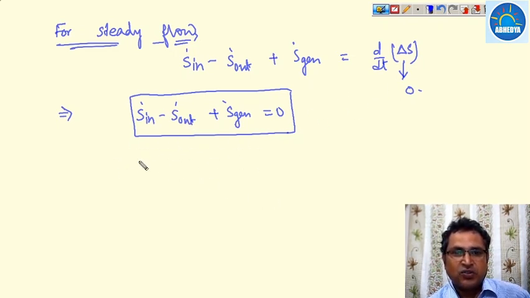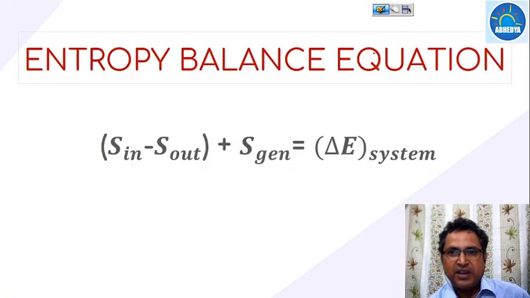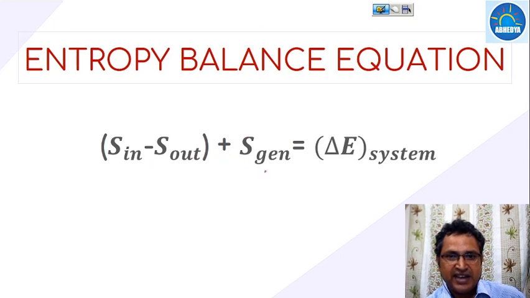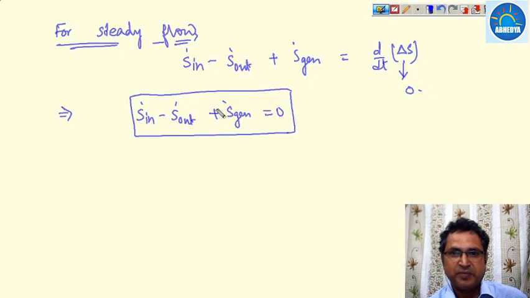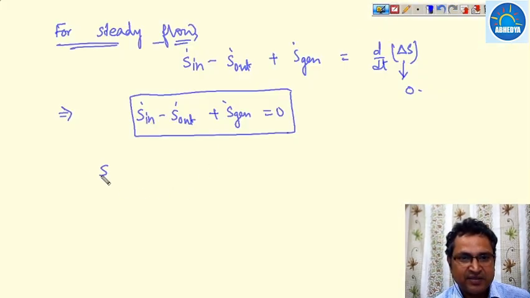From the entropy balance equation, S in minus S out plus S generation is equal to delta S system, that we have already discussed. Now this is S in minus S out, and this is the S generation. We know that for an irreversible path, S generation will always be a positive number, that is, S in minus S out plus S generation is equal to delta S system.